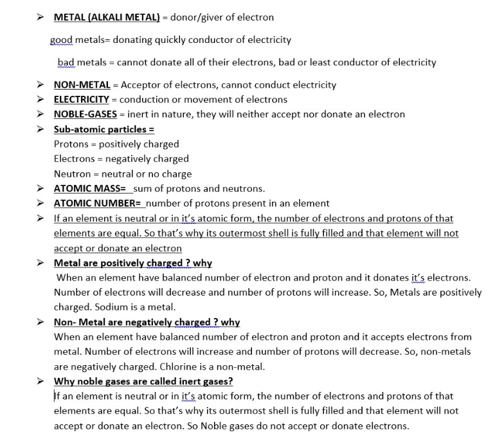Now, noble gases. Noble gases are those gases that belong to group number 8. They are also called the zero group. Why? Because they are neither accepting electrons nor donating electrons. That is why we say that they are the noble gases, and the term inert is specific to the noble gases because they have no need to accept or donate electrons, as they are already in their stable form.